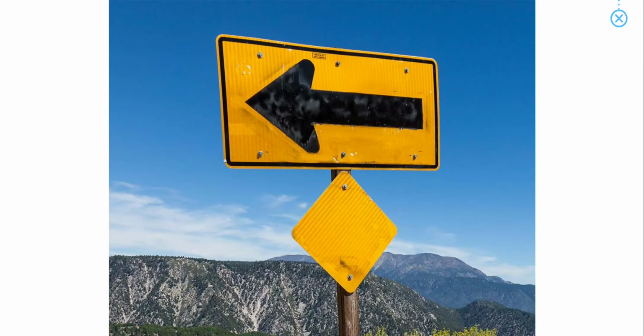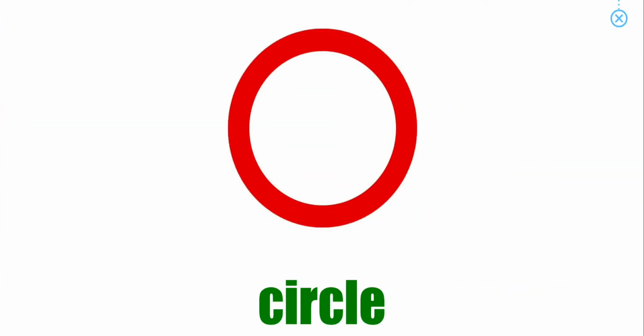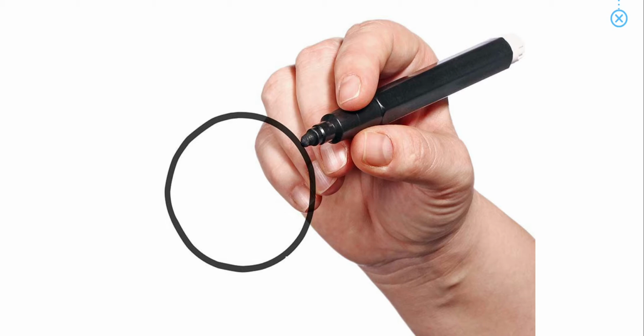Arrow. An arrow says, "Go this way." Circle. Let's draw a circle.